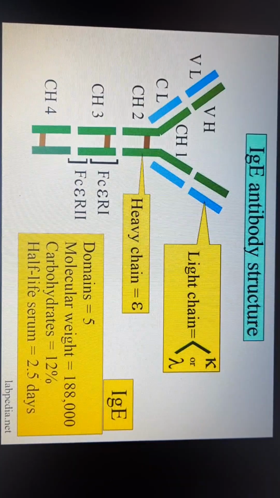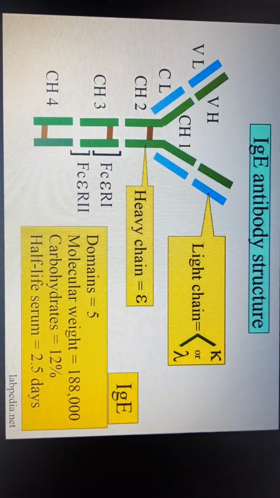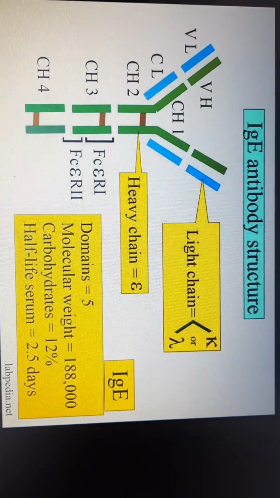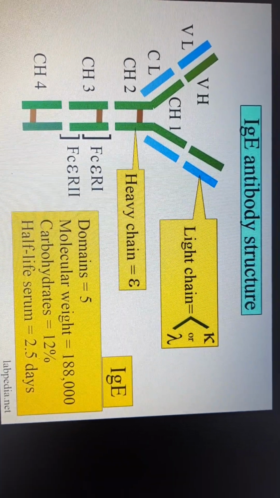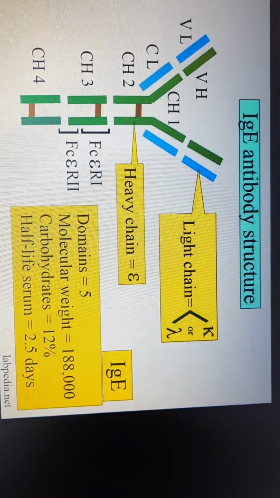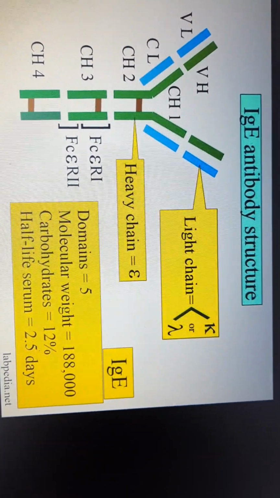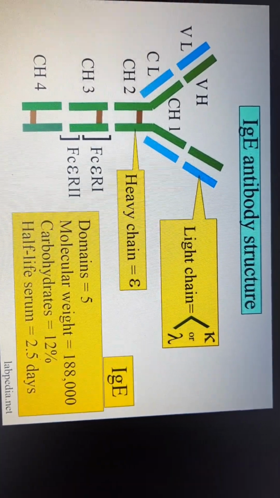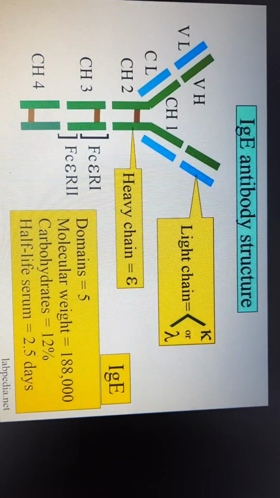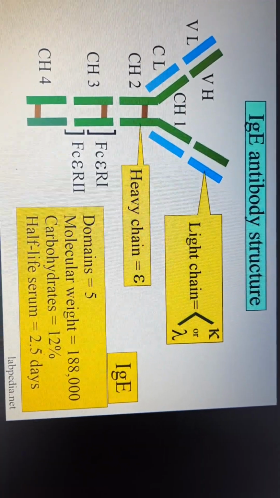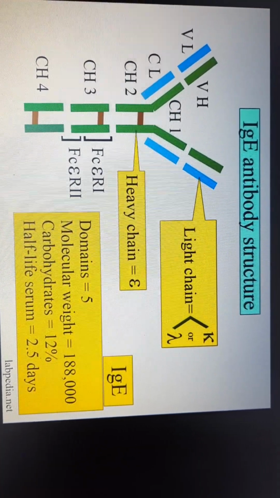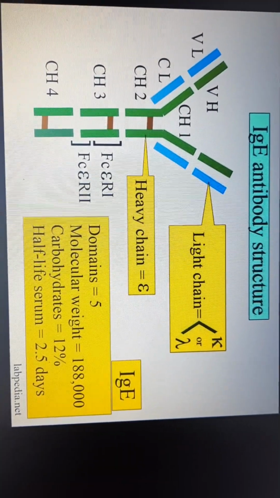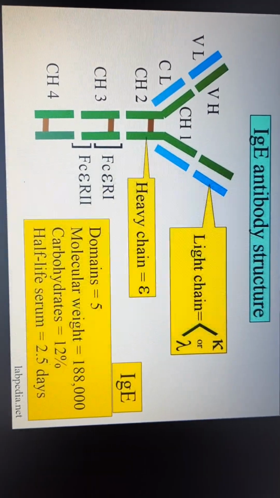The fifth immunoglobulin is IgE. IgE is a monomer with a typical immunoglobulin structure. It has two light chains, kappa and lambda, and two heavy chains of epsilon type. The heavy chain has extra constant regions named CH1, CH2, CH3 and CH4. It is the only immunoglobulin without a hinge region. Its molecular weight is 188,000, and IgE is a heat labile immunoglobulin.